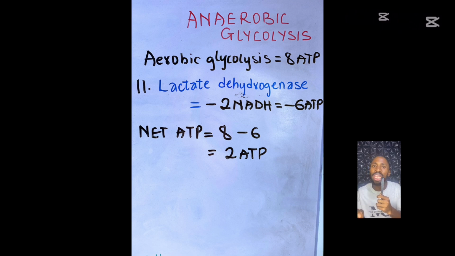2 ATP. So in aerobic glycolysis, you are forming 8 ATP. But in anaerobic glycolysis, you are forming 2 ATP, because 6 ATP is lost. Don't forget, this is the energy profile of glycolysis. Aerobic glycolysis, the net ATP is 8. In anaerobic glycolysis, the net ATP is 2.